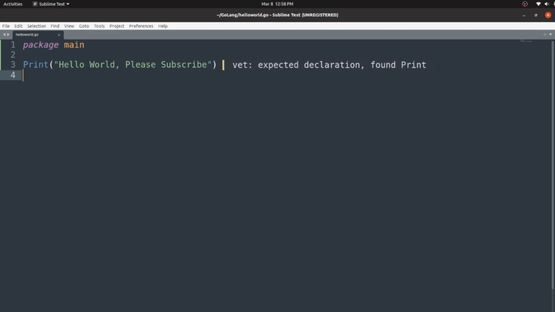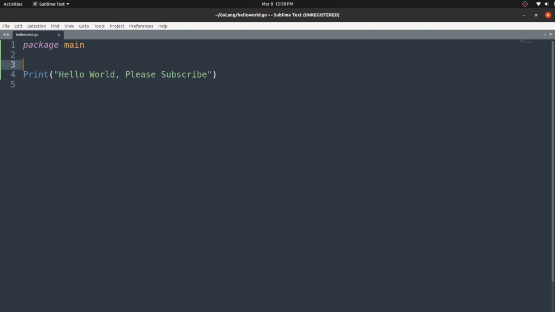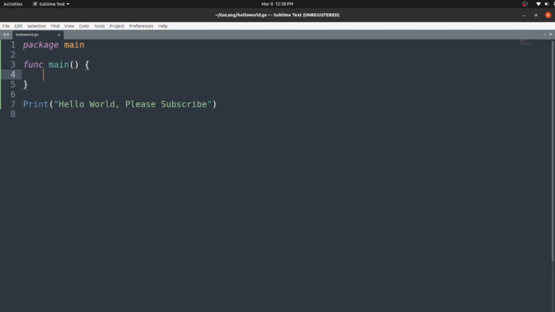That is called an entry point. In Golang, like other programming languages, the main function is the entry point. So that is what we need to add here: the keyword func main and the curly braces. Then we bring the entire print statement within this main function.